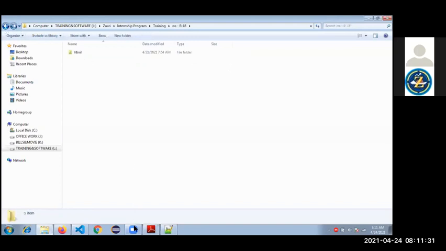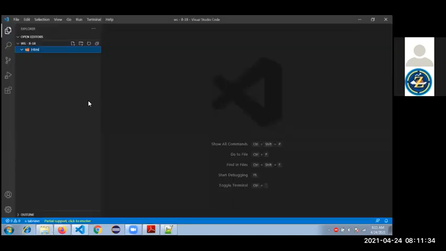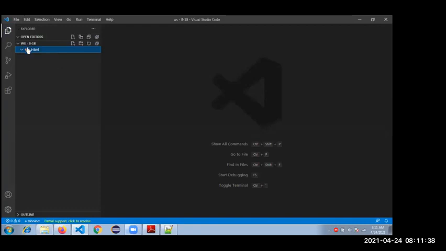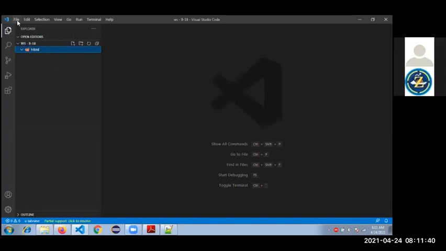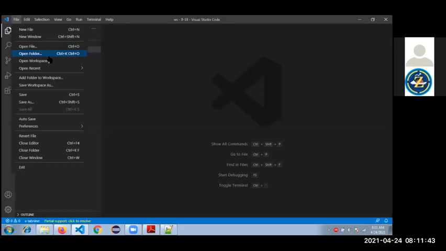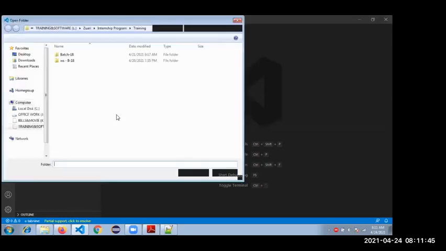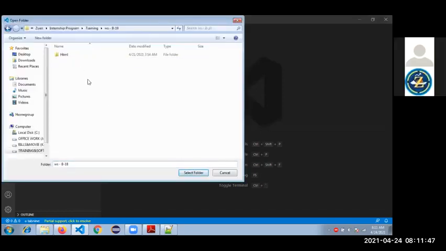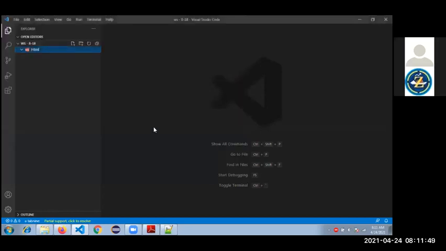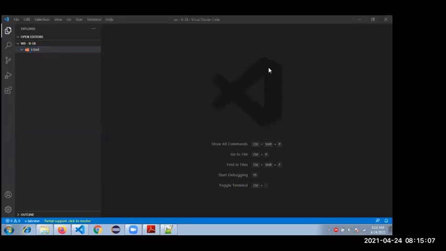Okay, in VS Code you can import that folder. File, open folder, and choose that folder. I have already chosen it, guys. That's why I am getting this HTML folder here. So like this, you have to do this. Are you getting what I instructed till now? Are you all getting it? Now, moving further, how to create the file in that.